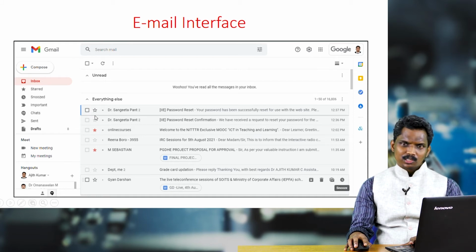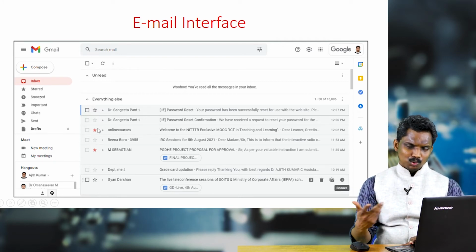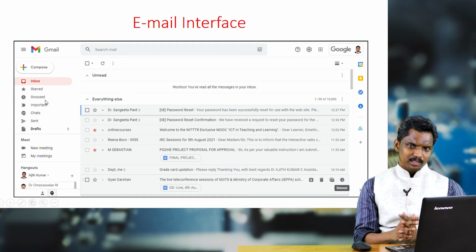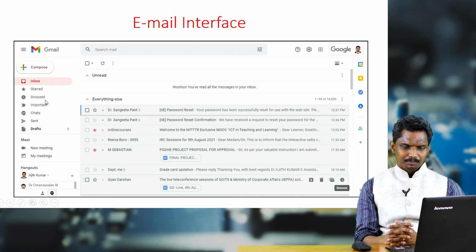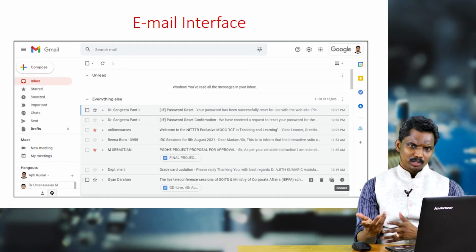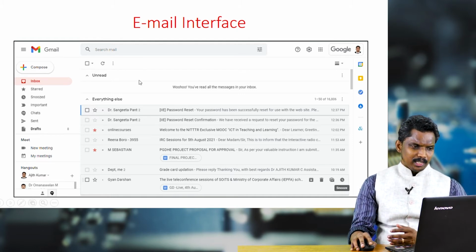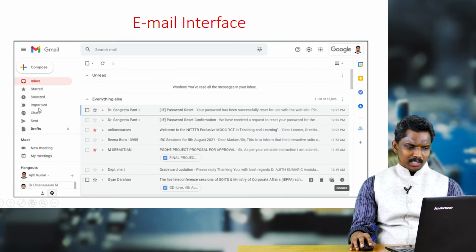If you click on this, it will turn red, because I have chosen the red color. Then snoozed: you are aware of snoozing in an alarm, so you can mute a message for a couple of minutes or a couple of hours. If you feel it is very important, you can mark it as important.